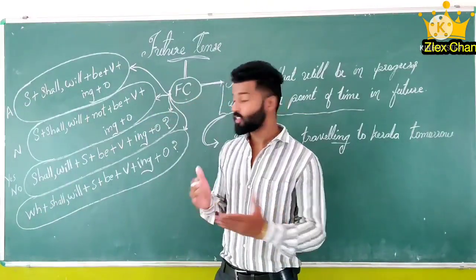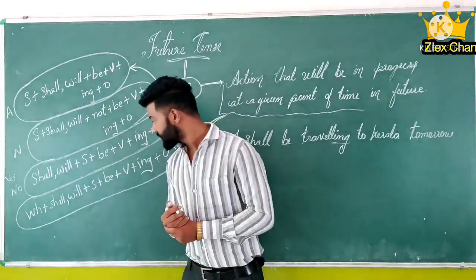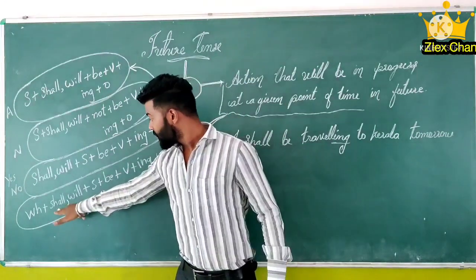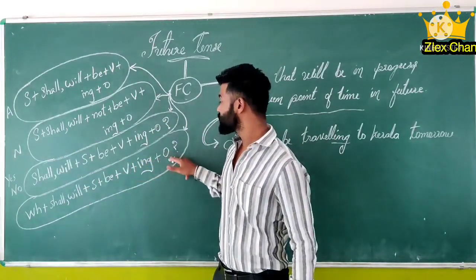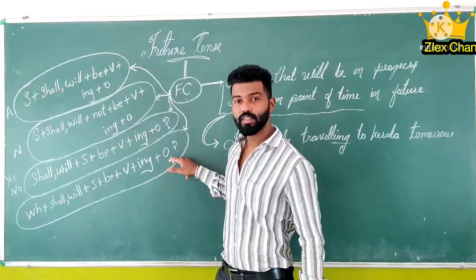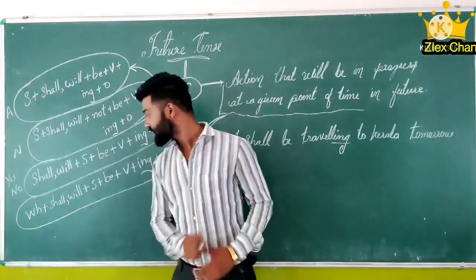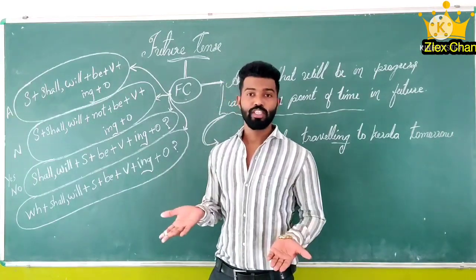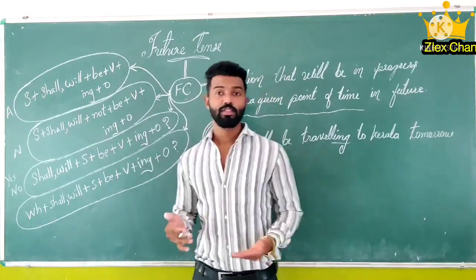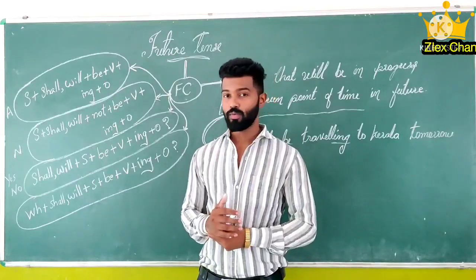So, what question can we use here? Where will you be going tomorrow? So the answer I can give: I will be going to Jaipur tomorrow.